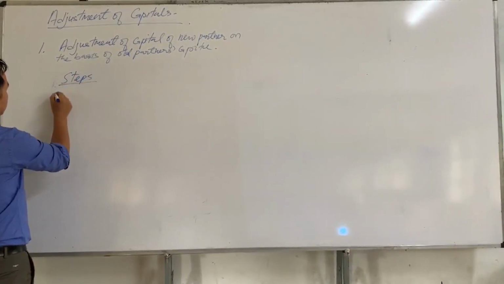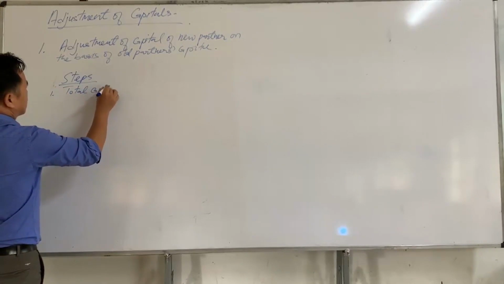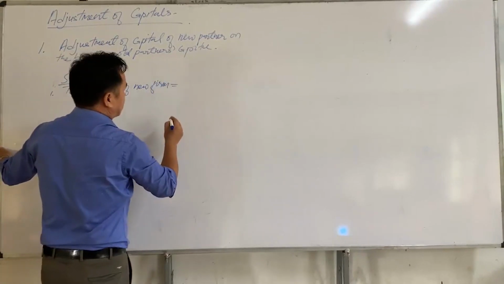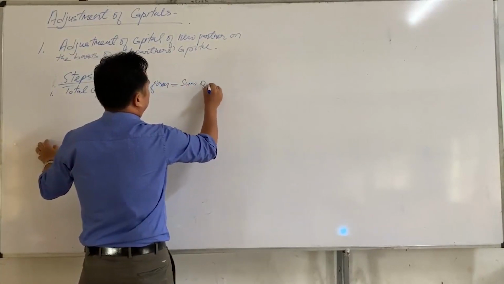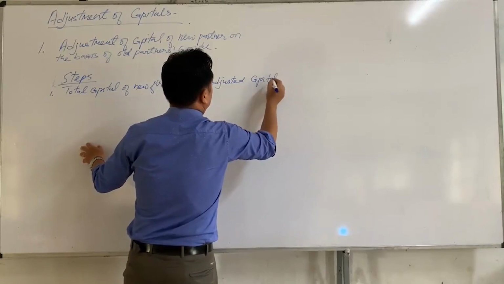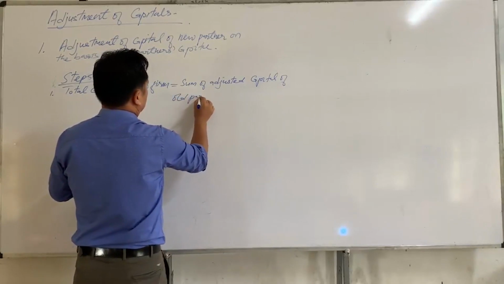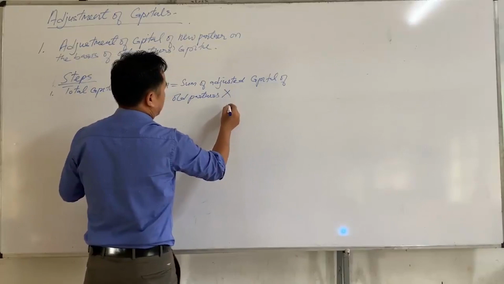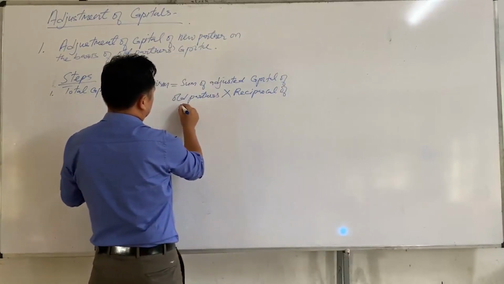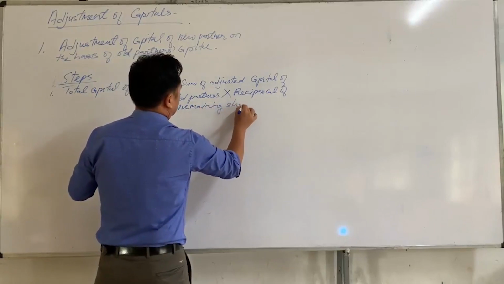to calculate total capital of new firm, which is equal to sum of adjusted capital of old partners multiplied by reciprocal of remaining share.